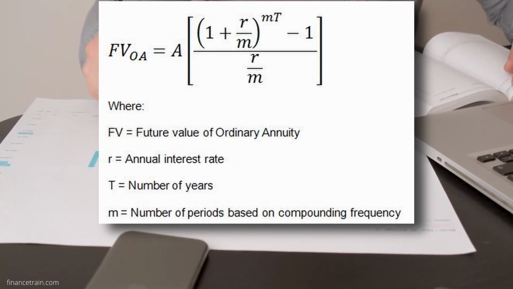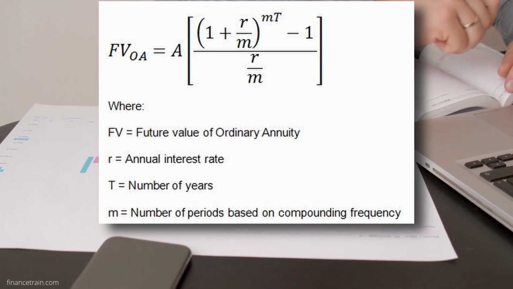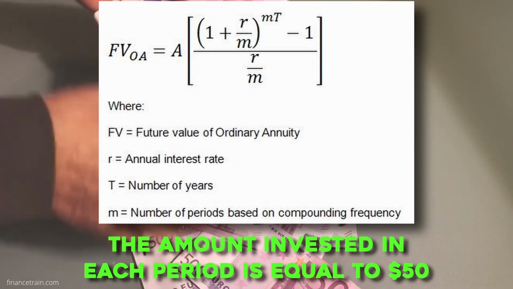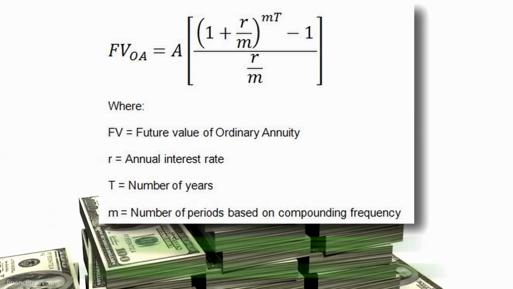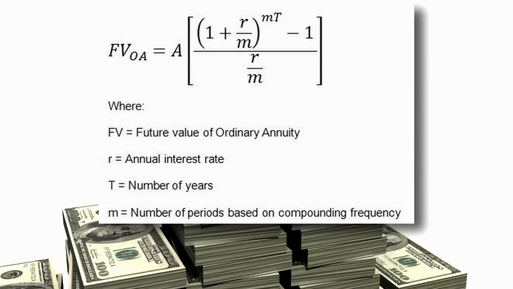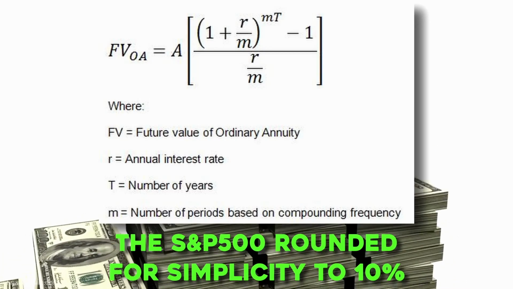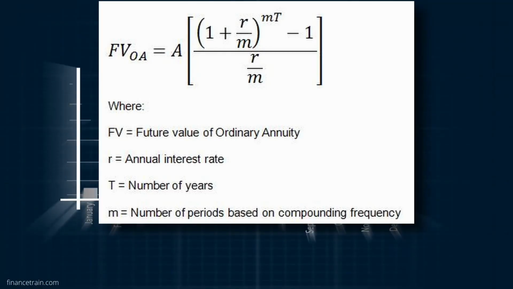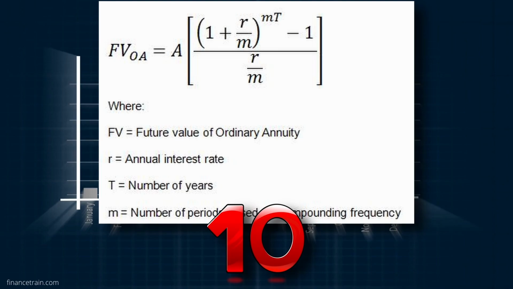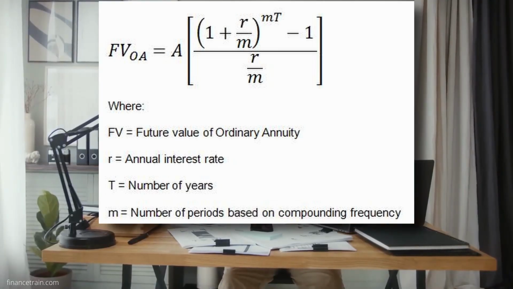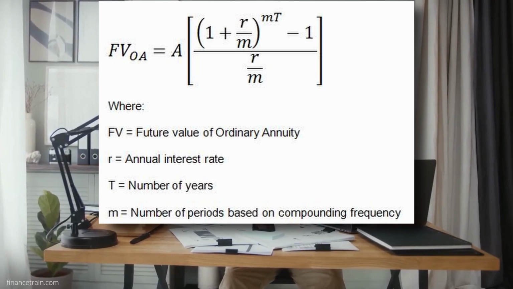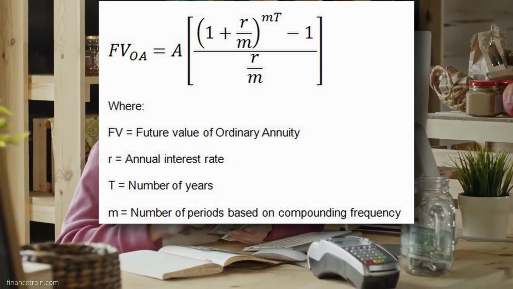Consequently, the parameters of the formula will be defined as the amount invested in each period is equal to $50. The annual interest rate is the average annual return of the S&P 500 rounded for simplicity to 10%. The number of years will be equal to 10 as in our previous example. Finally, the number of compounding periods in each year will be equal to 12 as we make the recurring payment each month.